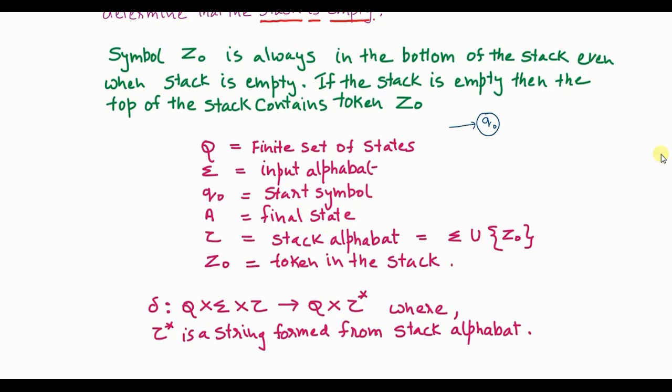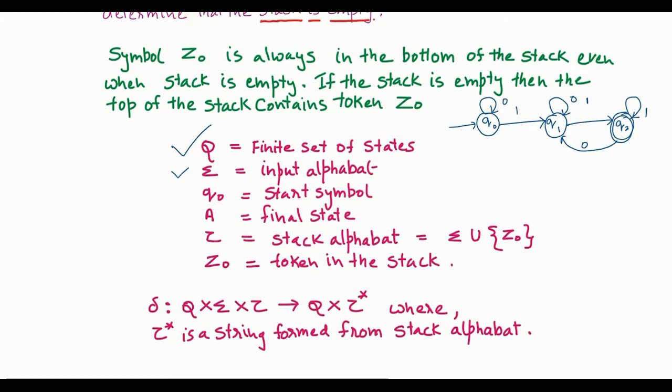So it has Q, which is the finite set of states. Let's assume that in this particular PDA that I am drawing, there are 3 states: Q0, Q1 and Q2. So there are a finite number of states. Now the input alphabet sigma, let's consider as 0 and 1. Q0 on 0 goes to Q0, Q0 on 1 goes to Q1, Q1 on 0 goes to itself, Q1 on 1 goes to Q2, Q2 on 0 goes to Q1, and Q2 on 1 goes to itself.